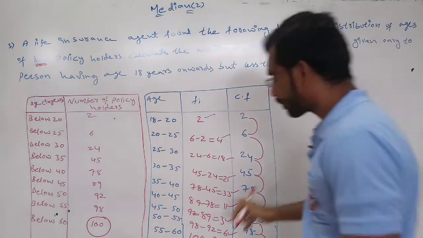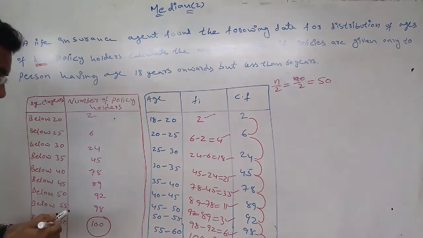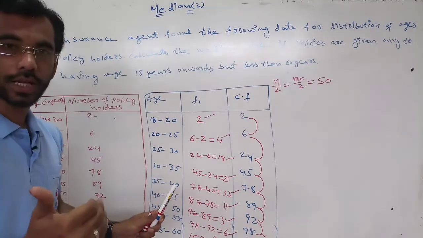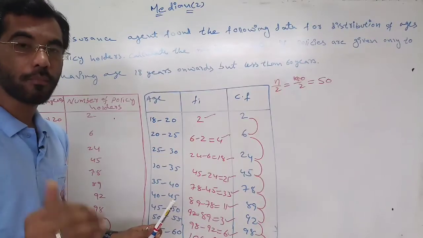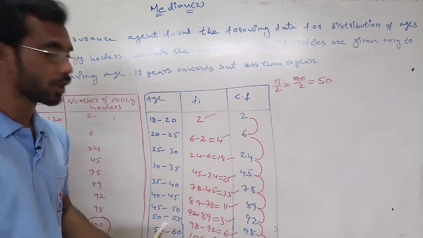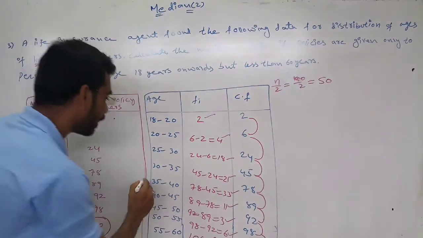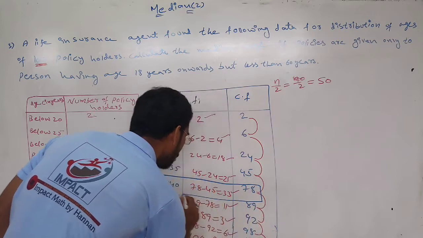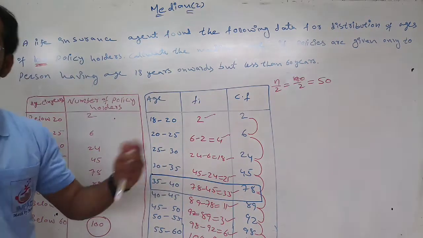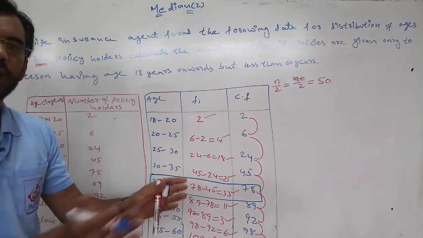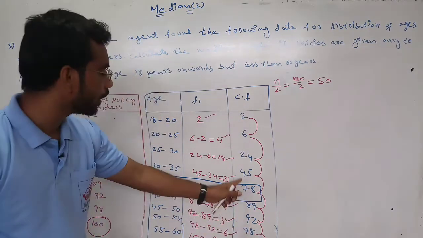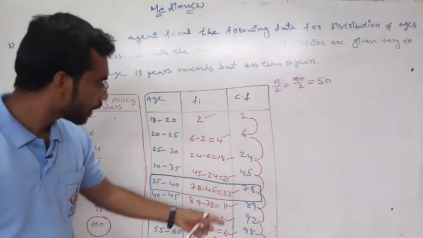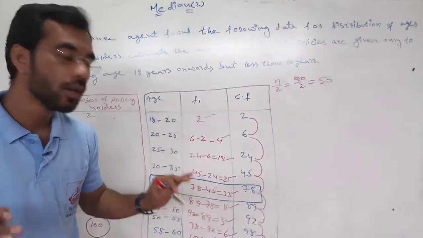Now we should look in the cumulative frequency for the number which is nearest to 50 but more than 50. Then what will be the number? This one, 78. 78 is more than 50 and near to 50. No other number is near to 50 except 78. 45 is also near to 50, but it should be more.